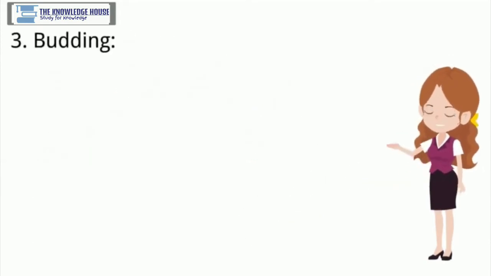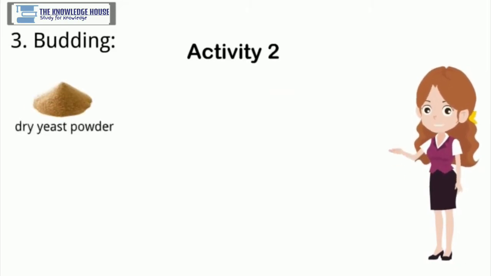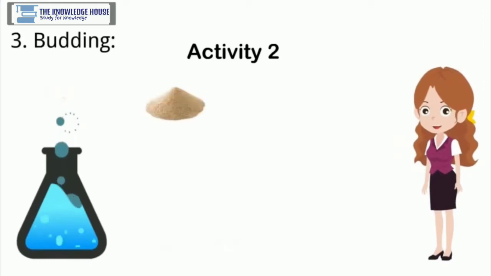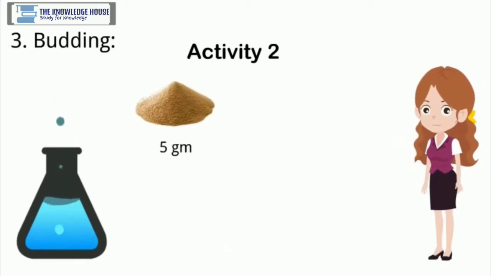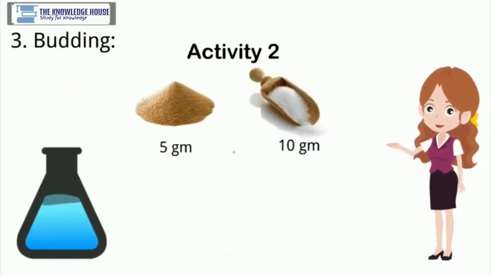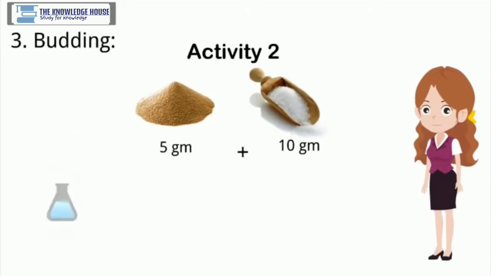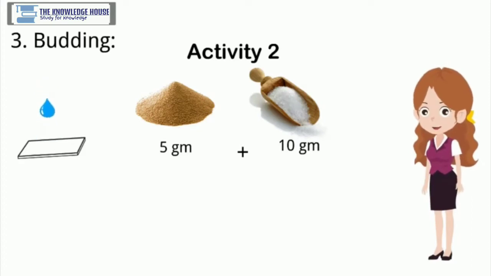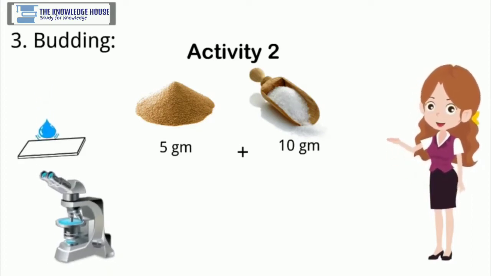3. Budding. Activity 2. Bring active dry yeast powder from the market. Take 50 milliliters of lukewarm water in a conical flask. Add 5 grams of active dry yeast powder and 10 grams of table sugar to that water and mix the mixture well. Keep the flask in a warm place, and after an hour take a drop of that mixture on a clean glass slide. Put a cover glass on that drop and observe it under the compound microscope.